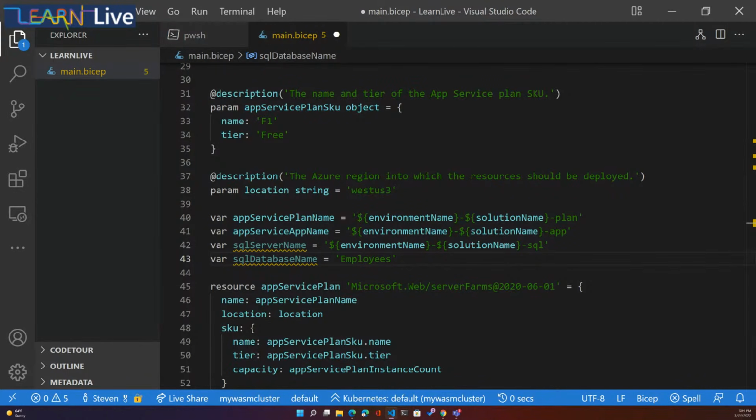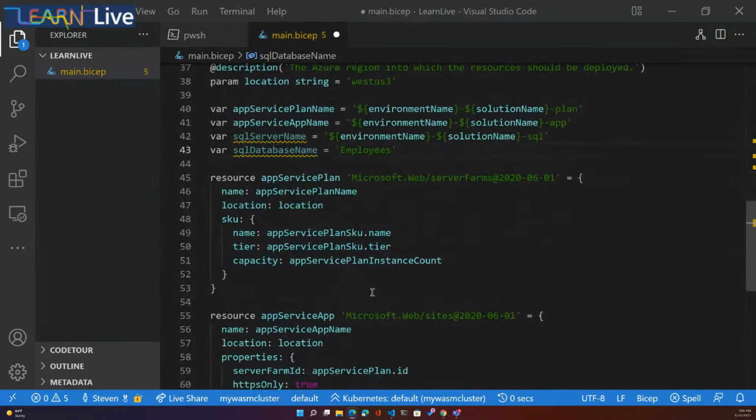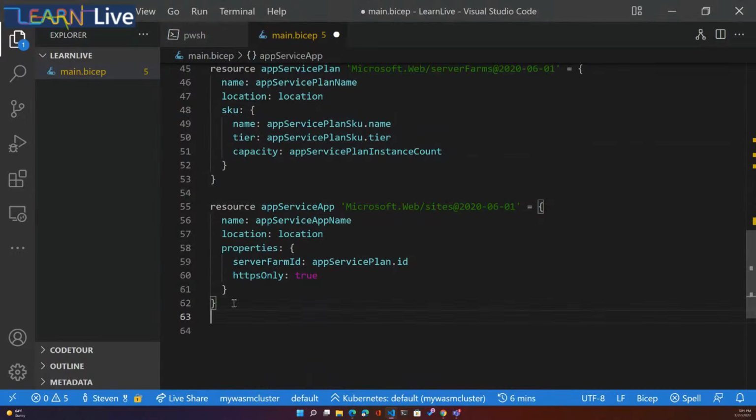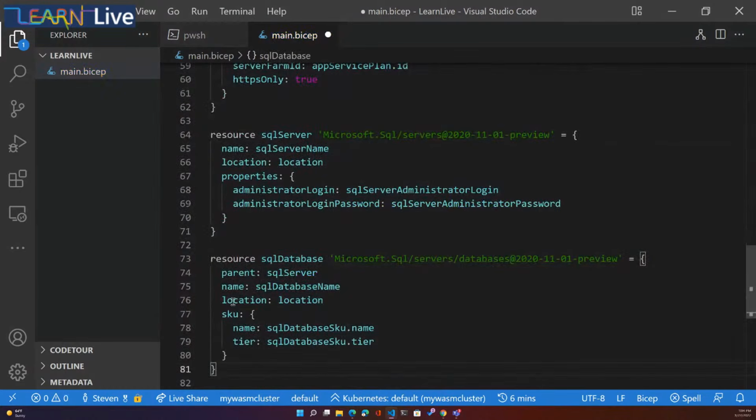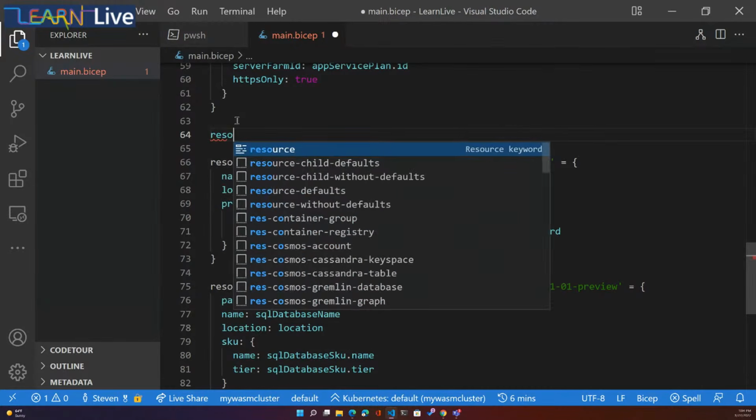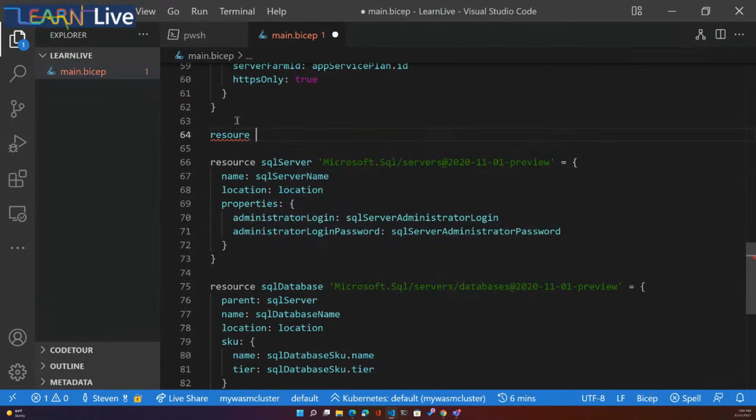So now we have those. We need some resources to reference them, right, Will? Yes, we need to actually create a SQL Server and a database. And look here, again, we can get some help. I wanted to create another one. Oh, it helps if I spell resource correctly, because otherwise it won't give me help. See, there we go.